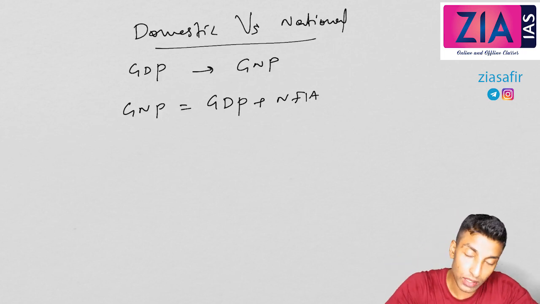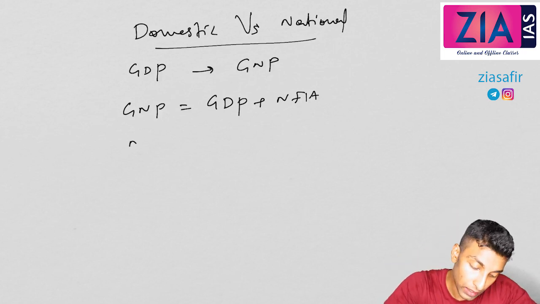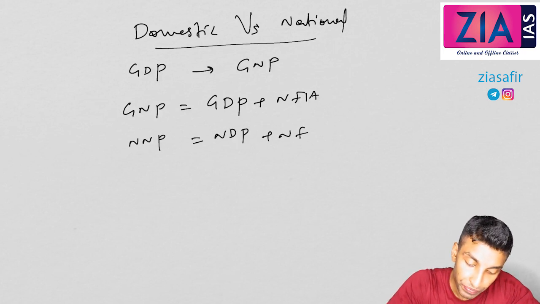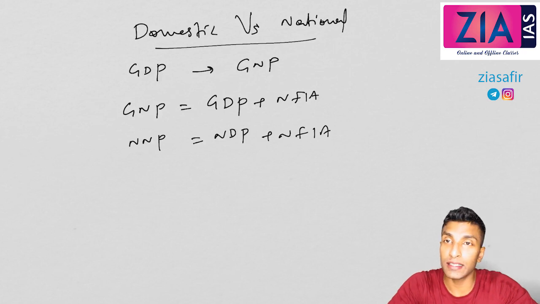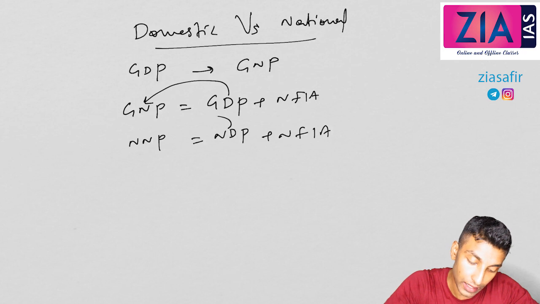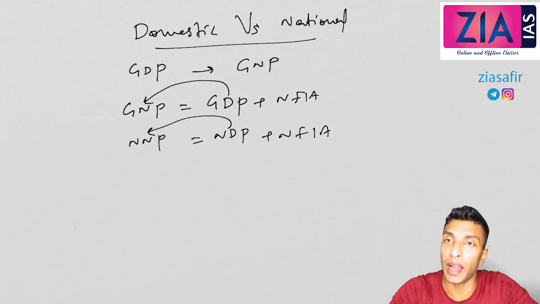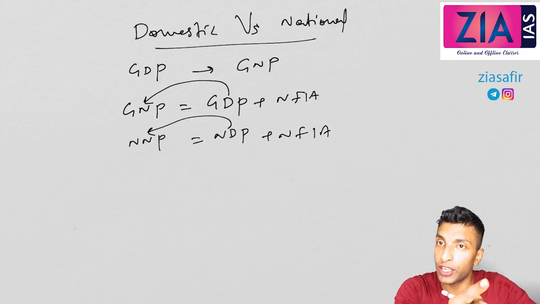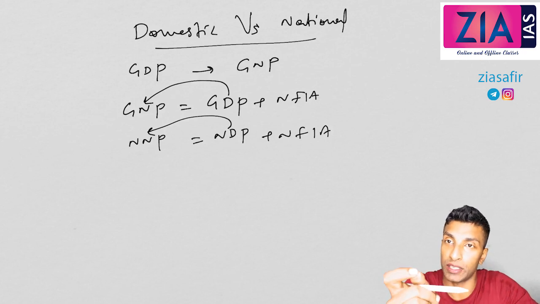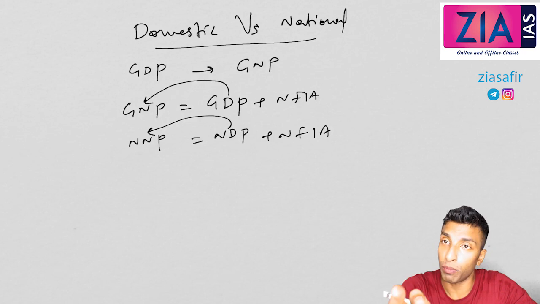Okay, so this is GNP, or if it is NNP, it will be NDP, the domestic concept, plus NFIA. So if you need to change the second letter, domestic to national, you need to add NFIA. First letter change, gross to net, what you need to do? Subtract depreciation. Second letter change, domestic to national, add NFIA. So these are two concepts.